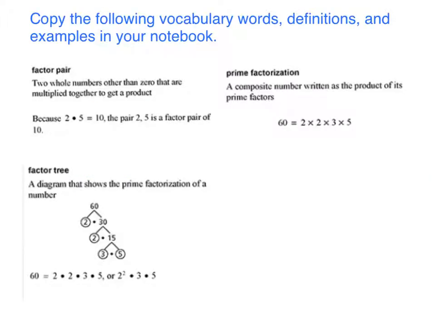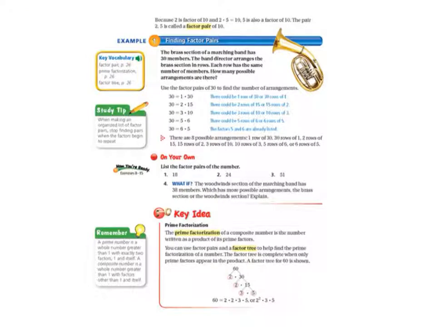Copy the following vocabulary words, definitions, and examples in your notebook. Our vocabulary words for this lesson are factor pair, prime factorization, and factor tree. Be sure to copy everything exactly as it appears on the screen. Go to page 26 in your textbook.